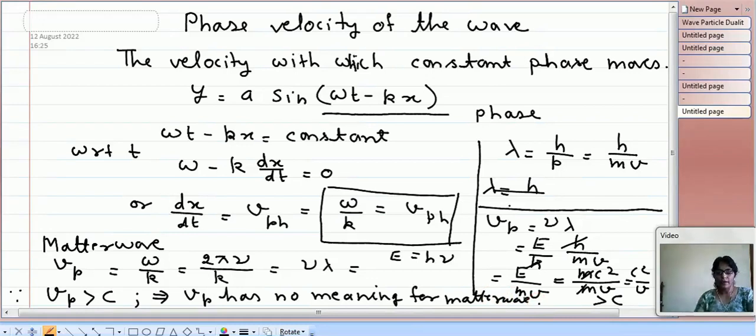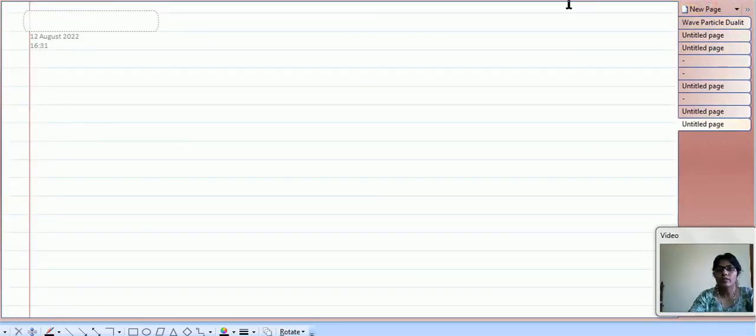And there should be another velocity for the matter wave, and that velocity is known as group velocity. So that is another velocity which has significance for the matter wave.